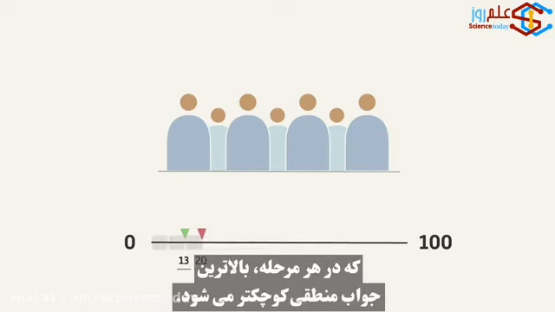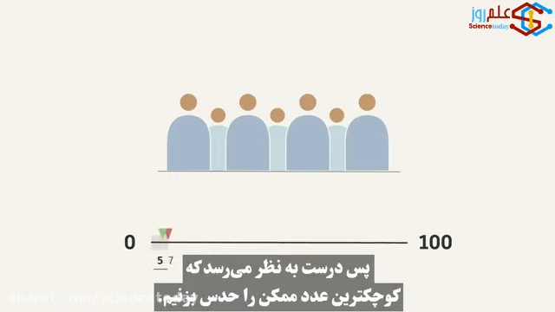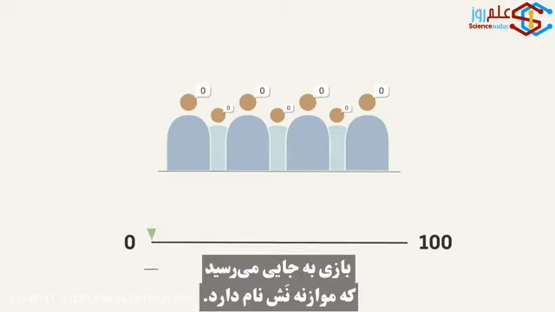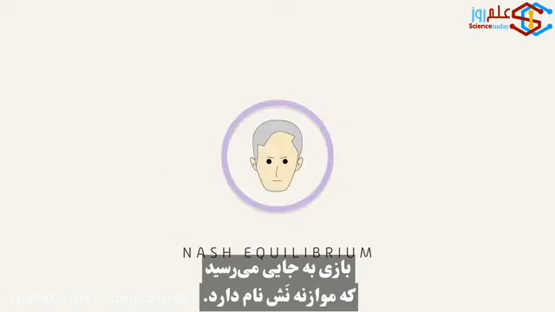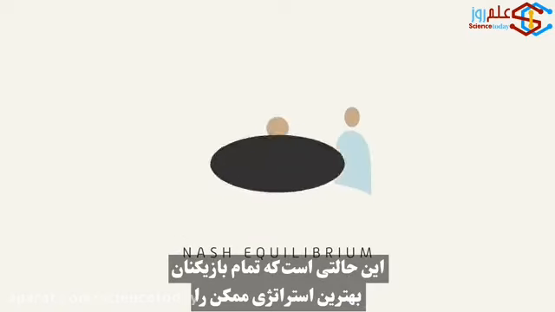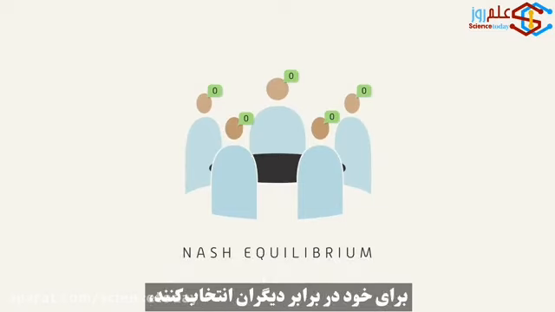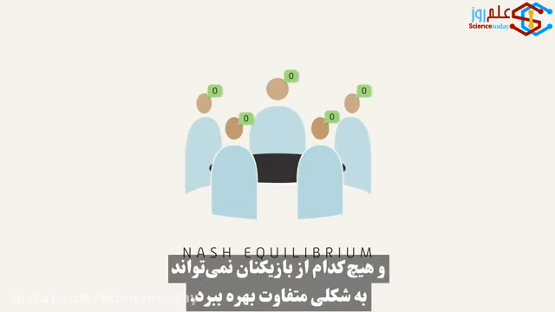With each step, the highest possible logical answer keeps getting smaller. So it would seem sensible to guess the lowest number possible. And indeed, if everyone chose 0, the game would reach what's known as a Nash equilibrium. This is a state where every player has chosen the best possible strategy for themselves, given everyone else playing, and no individual player can benefit by choosing differently.